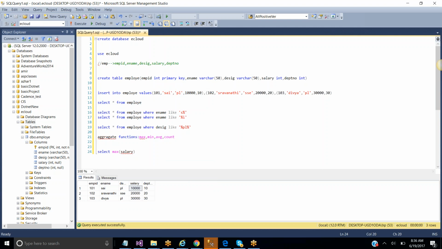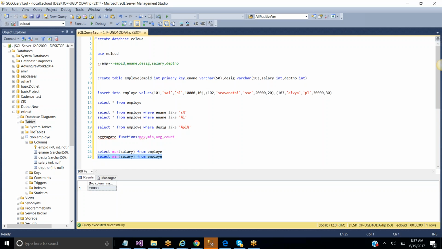That is Divya. Select the max salary from employee. Okay, maximum salary number I want to find. What is the maximum salary here? That is 30,000. See, what is the minimum salary here? Min salary is 10,000. Correct?